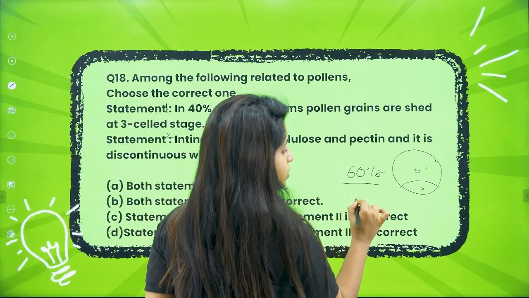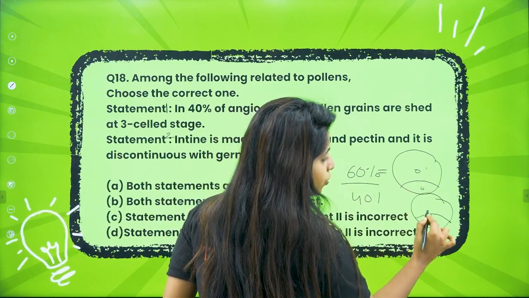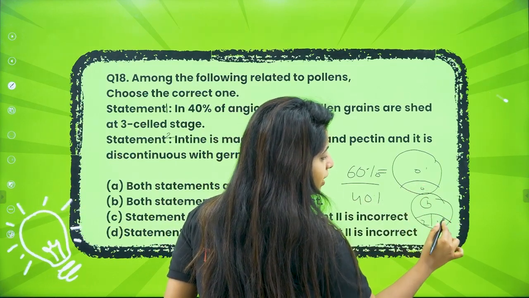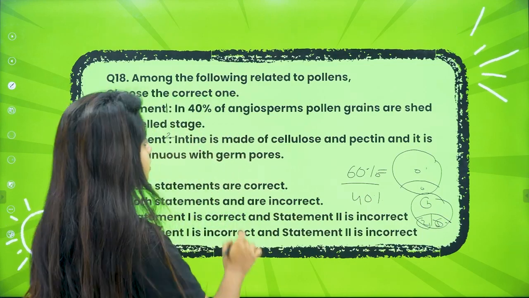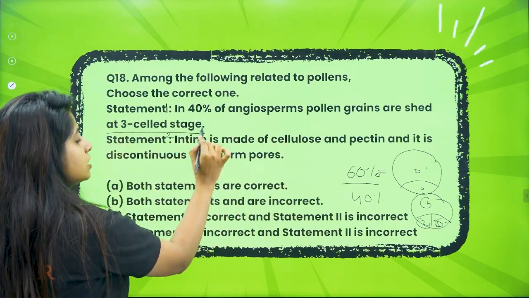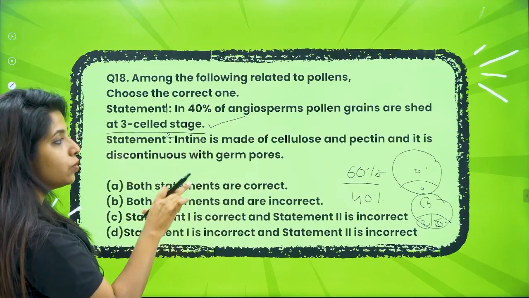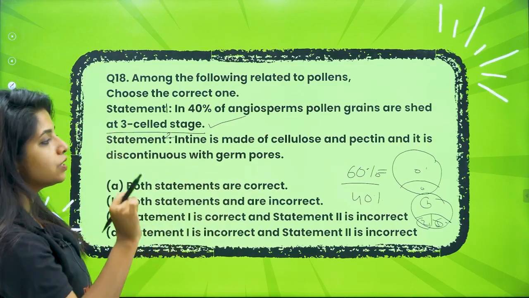In the rest 40%, my dear children, what happens? The generative cell will divide into 2. So now you have 1, 2 and 3 cells. So is this statement correct? In 40% of angiosperms, pollen grains are shed at 3-cell stage. Correct. Now, intine is made up of cellulose and pectin and it is discontinuous with germ pores.